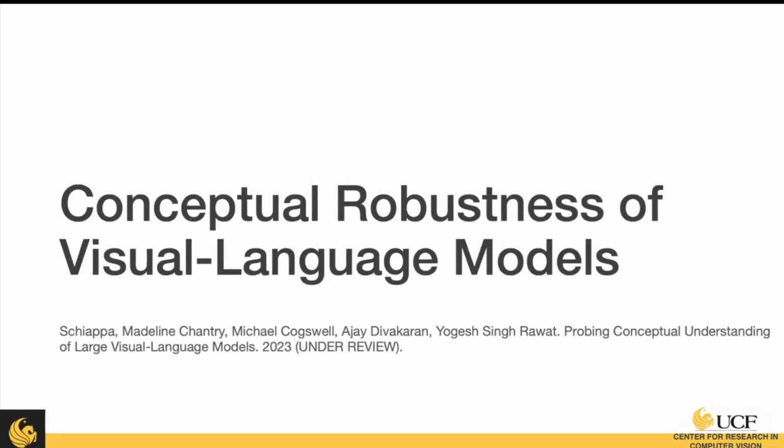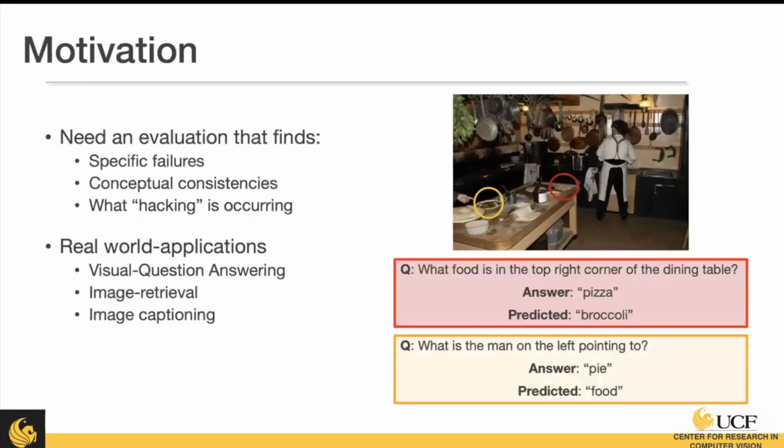So now we're going to talk about the conceptual robustness of visual language models. Here we're looking at image language models. The reason we need this evaluation is because we need to know more about the specific failures and why they might be failing on these benchmarks. We also want to understand what these models are learning as conceptual consistencies under the hood, and what hacking might be occurring for them to perform so well.